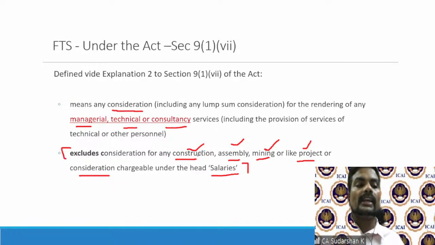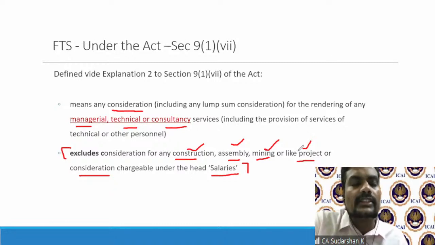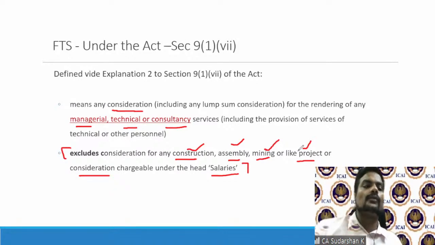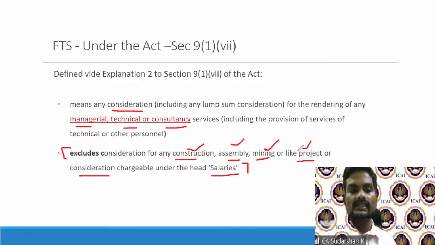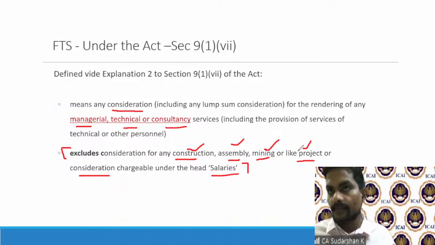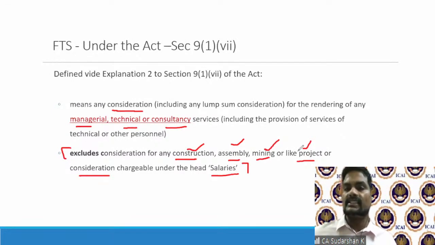You may wonder why construction, assembling, mining projects are excluded. The logic is very simple. Because if you have to do a construction, assembling, mining, or like project, then you have to be in India. So when you're physically present in India, there is a possibility that a business connection will exist because you're doing business in India.